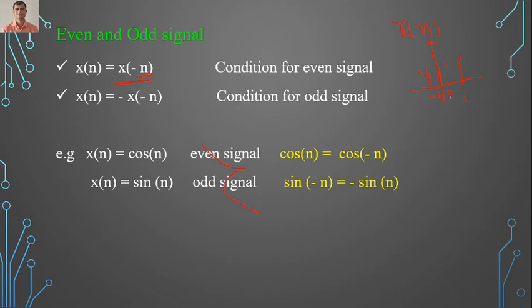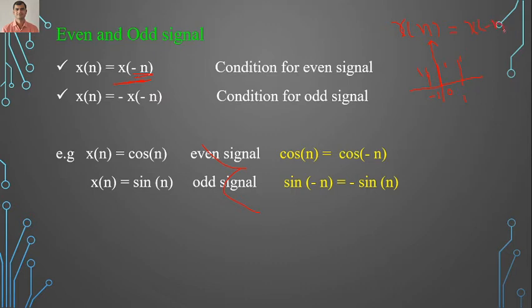You just need to find x of minus n. So minus n is what? Positive n goes to the negative side, and negative n goes to the positive side. 0 will be at the same position. So 1 goes to the negative side, and minus 1 goes to the positive side. So we will have the same signal. So we can write that x of n is equal to x of minus n.